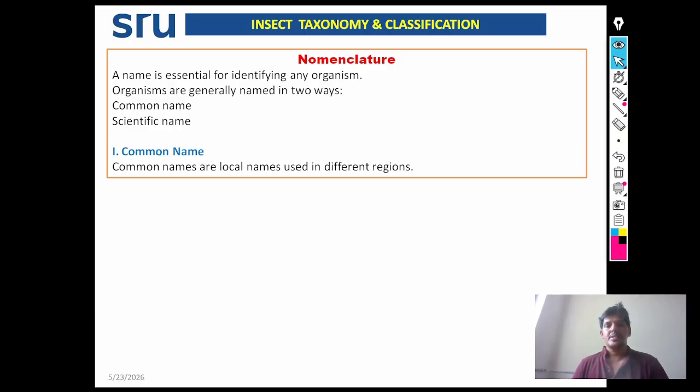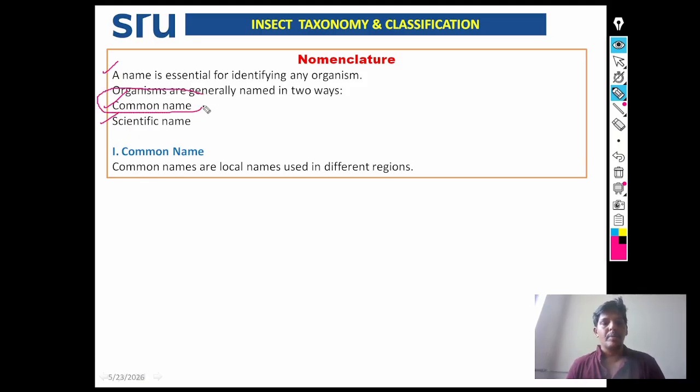Next, nomenclature. A name is essential for identifying any organism. Organisms are generally named in two ways: by common names, and the other way is the scientific name.